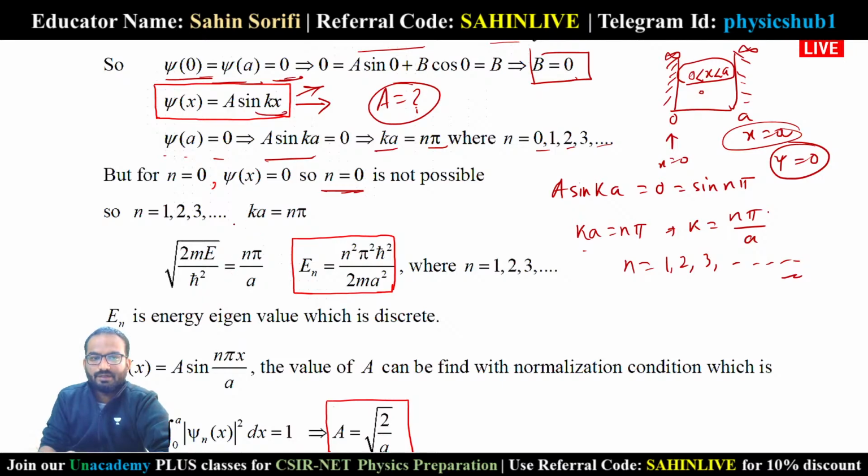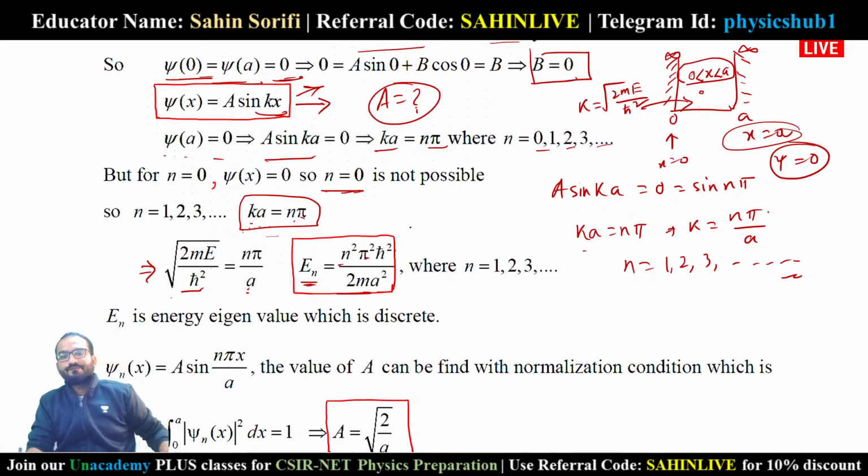Now ka equals n pi, and we have already seen the wave vector value k equals root over 2mE by h cut square. If you put that value, k equals n pi by a, so root over 2mE by h cut square equals n pi by a, and that gives us the energy eigenvalue En equals n square pi square h cut square by 2 m a square.